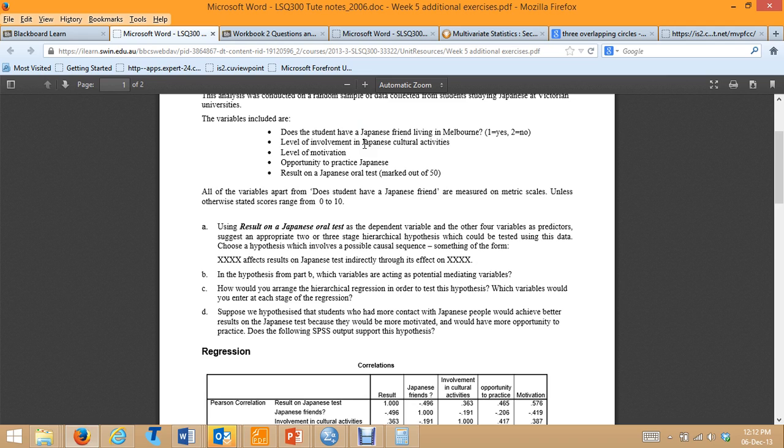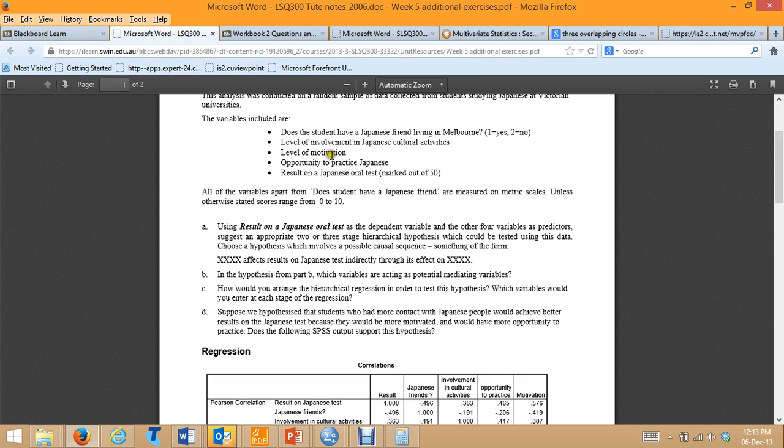So we think people who have a Japanese friend and are more involved in Japanese cultural activities are more likely to perform well on a Japanese oral test. However, we also propose that the reason that these 2 variables increase performance on a Japanese oral test is because they increase level of motivation and the opportunity to practice Japanese.